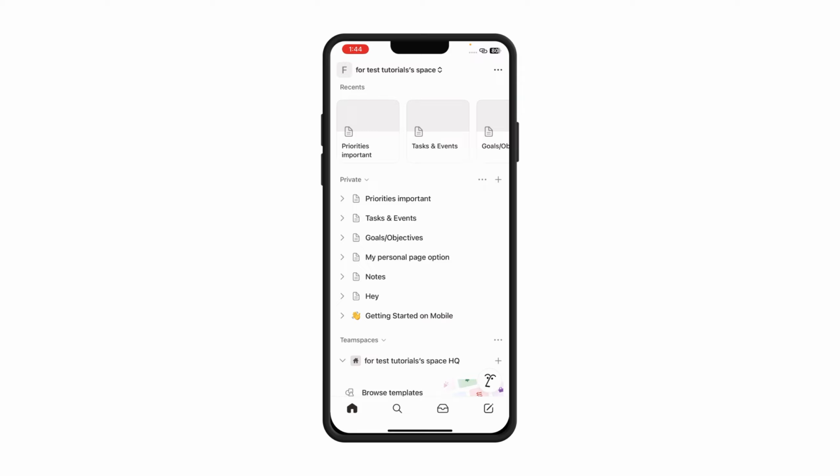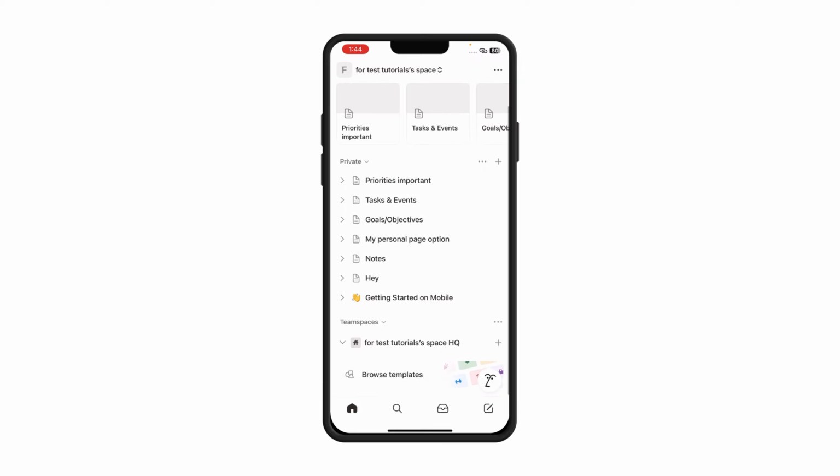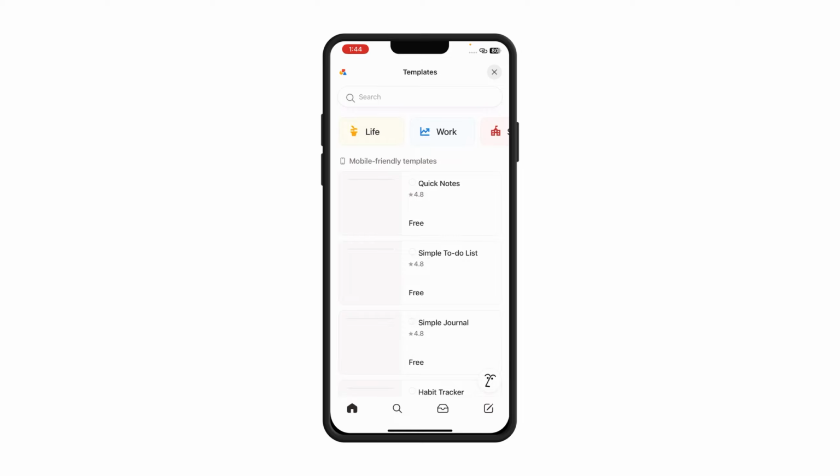The second way is to explore templates. You can see a lot of templates here from this browse templates option. There's a whole lot of them right here for you.